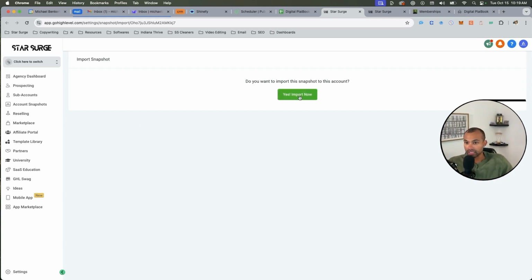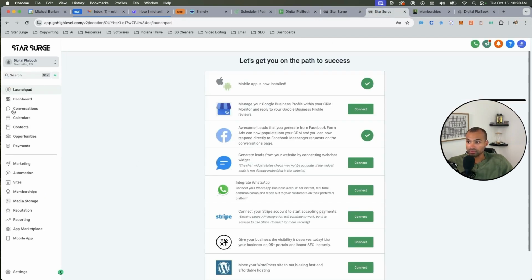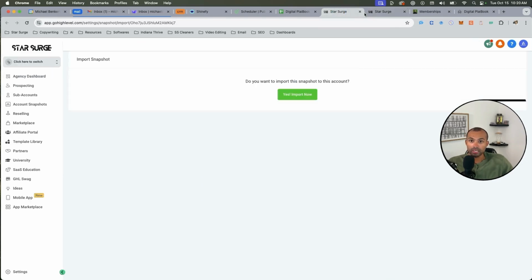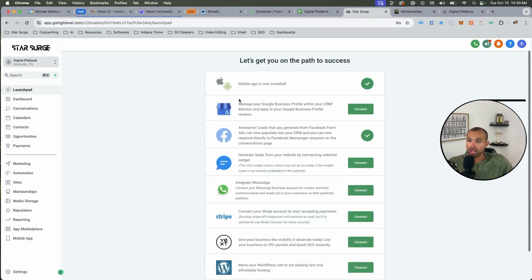Once you hit yes, import now, I'm obviously not going to do that because I already did it. Then it's going to tell you to create a new account, and you create the new account, and it's going to pop up something like this. Come up with a name. It doesn't really matter, but voila. So you have everything in the account.